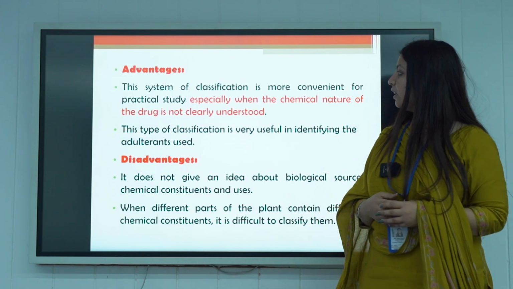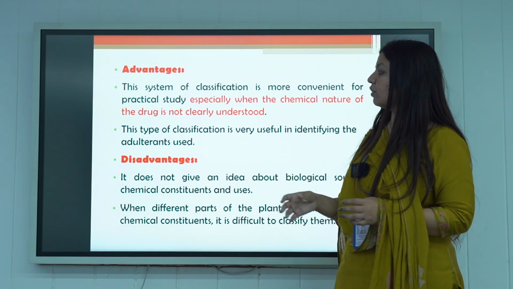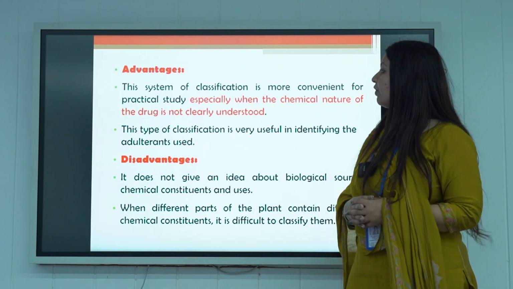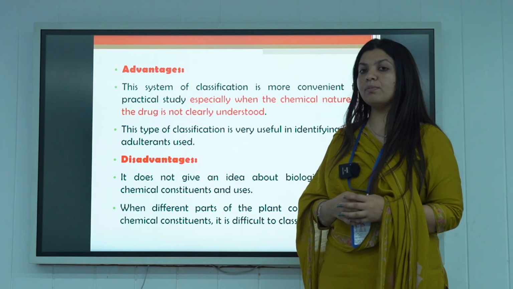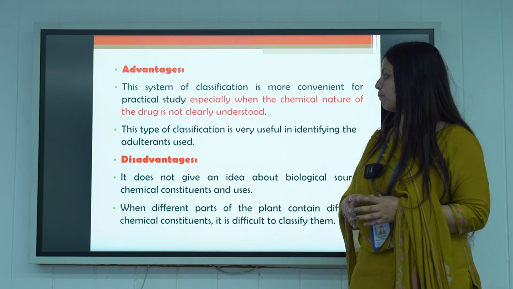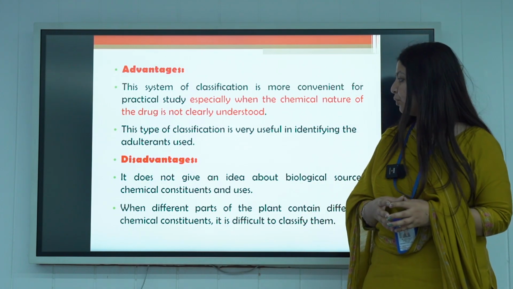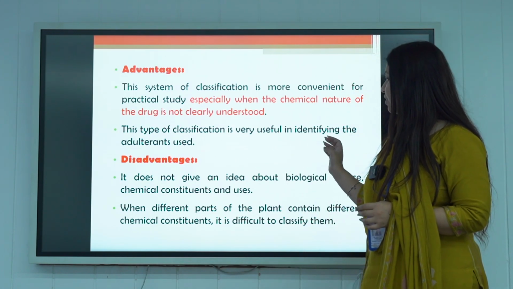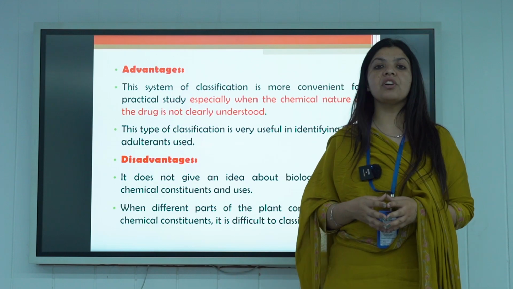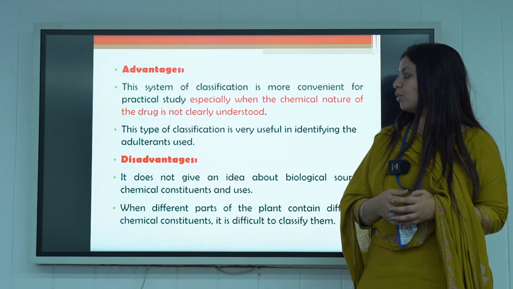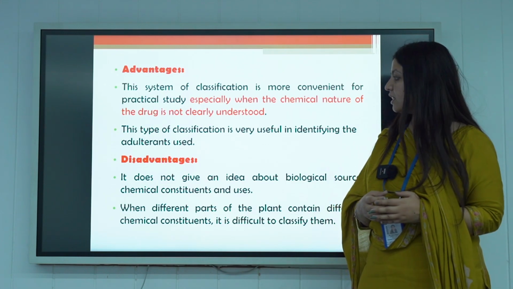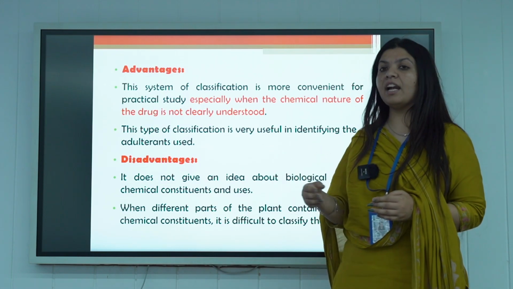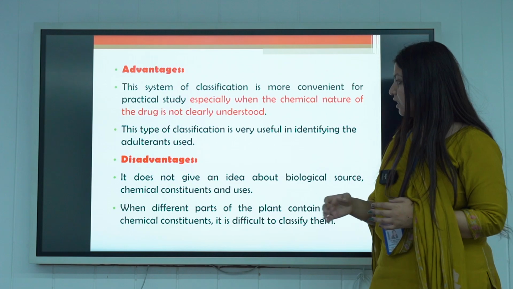Advantages of this system are, the system is more convenient during the practical studies. When we have to go for the practical studies, we can go for the morphological classification because it is easy to identify the part of the plant which we have to use. This type of classification is very useful in the identification of the adulterants. In case of pharmacognosy, sometimes adulteration is very common. So in this case, we can generally identify the type of the adulterants.